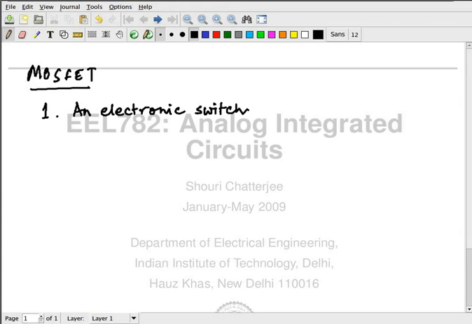That's the NMOS. For the PMOS, it's exactly the opposite. You apply the voltage, it switches off. You remove the voltage, it switches on. This is one action that we have understood. I haven't talked about the PMOS at all, but hopefully it's the same thing, with holes instead of electrons and electrons instead of holes.